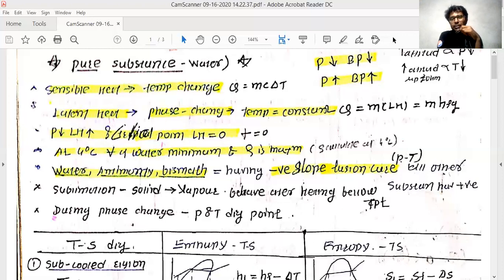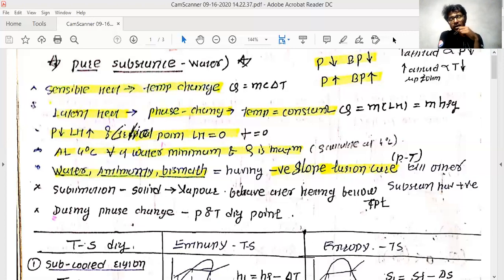That is, it becomes more compact from 0 to 4 degrees Celsius. That is why 4 degrees Celsius is very important, because the density of water at that point is 1,000 kg per meter cube. That is what is measured at 4 degrees Celsius, and this is the strange behavior shown here.